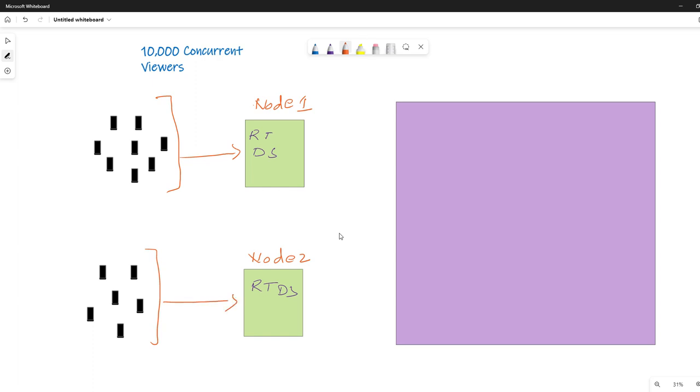In the same way, we have the dispatcher. This is the real-time dispatcher, and it will handle these multiple nodes. There can be more nodes here; I have just drawn two.